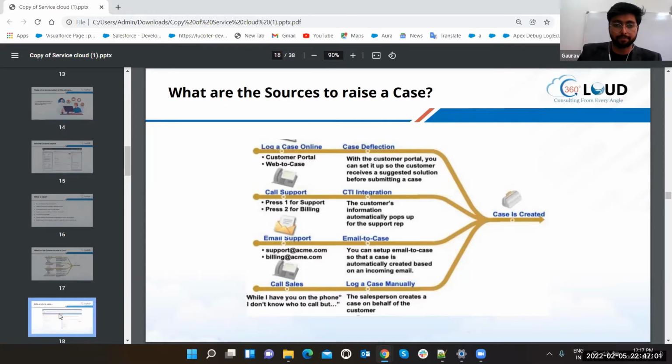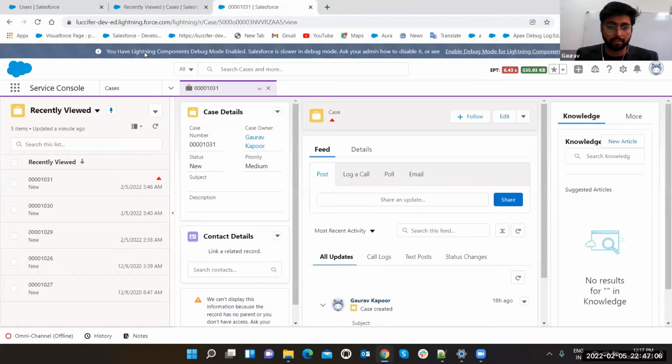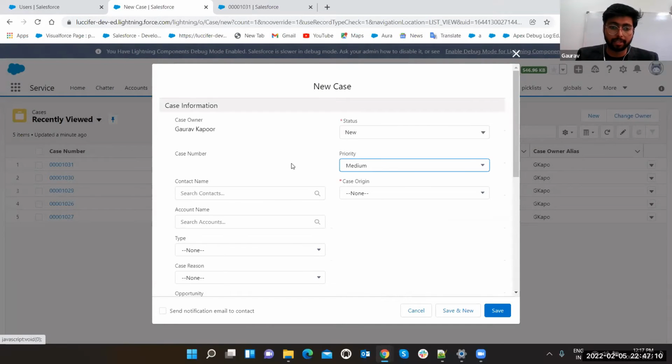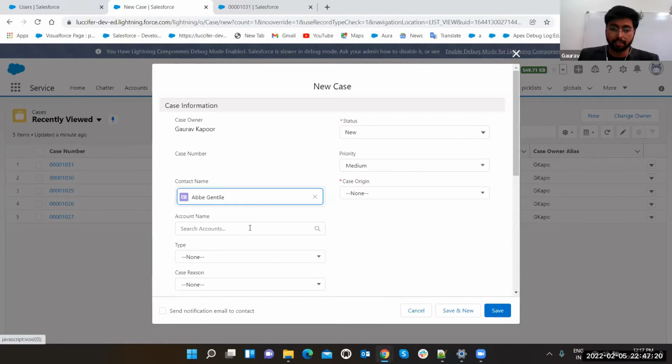Let's come to the next slide. Let's create a case. We can click on new. So yes, guys, what details are we having? First of all, we can add the contact. Suppose Abhay Gentle is the contact regarding which this query is. Let's connect it. We can select the connected account also.